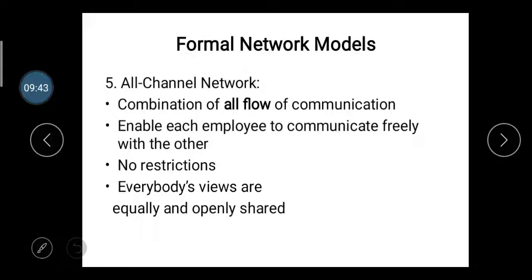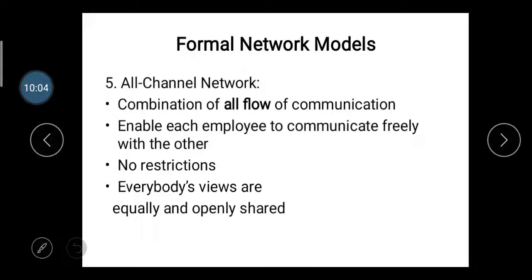The combination of all four, where the organization follows downward, upward, horizontal and diagonal communication flow, is called the all channel network communication.